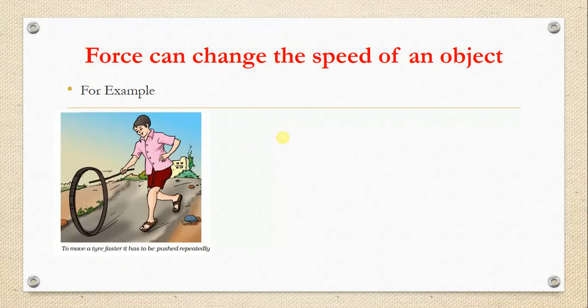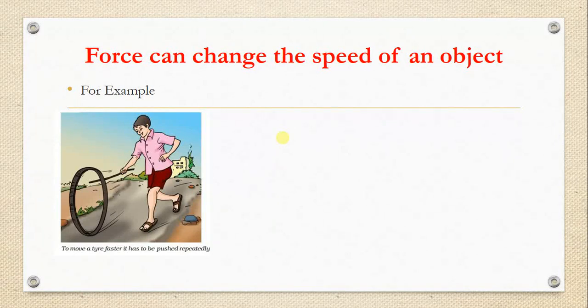The boy is continuously pushing the tire. He is pushing with a stick. This means he is applying the force continuously. Then obviously the tire goes on increasing its speed. So as fast as he pushes that tire, its speed goes on increasing. That means the force can change the speed of an object.